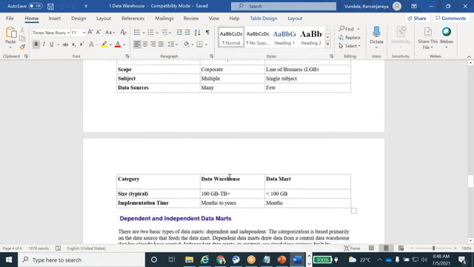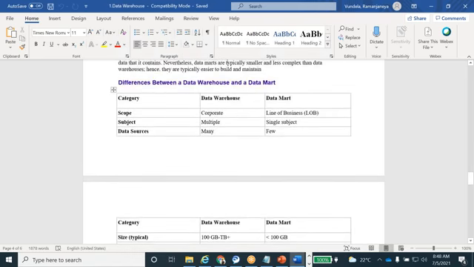What is the difference between the data warehouse and data mart? Data marts are the small chunks under a data warehouse. Multiple data marts together make up the data warehousing.